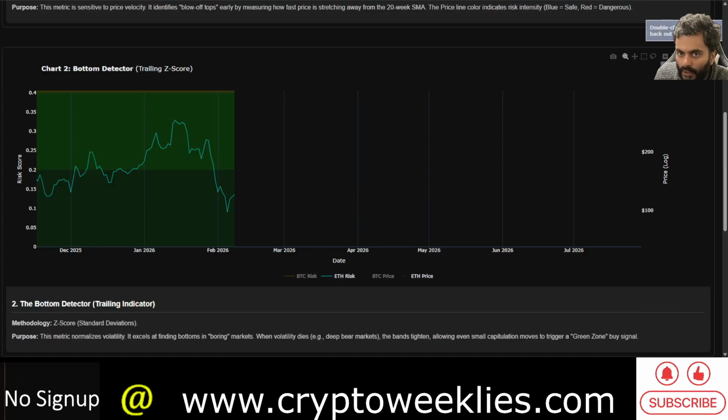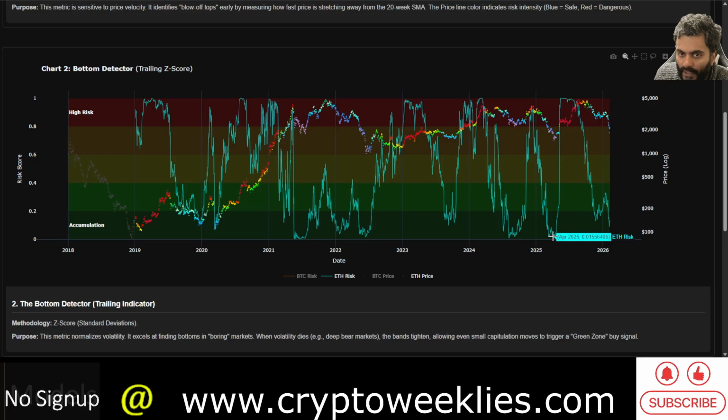It has gone down quite a bit, but it's not as low as it was back in April 2025, or even in August 2024, or the June 2022 bottom, when the risk levels at the bottom were in this purple shaded region, and the risk level in raw numbers was at around 2%, between 2% and 3%.